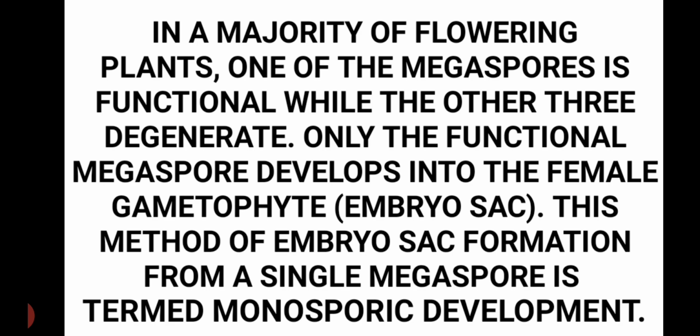Now, this method of embryo sac formation from a single megaspore is termed monosporic development. It means that whenever the megaspore mother cell divides, it produces a megaspore tetrad. Out of these four, three will degenerate and only one will develop the female gametophyte or embryo sac, and this type of development is known as monosporic development.